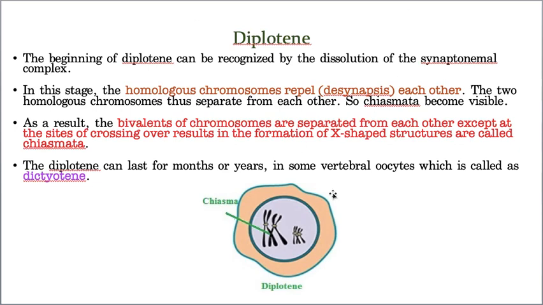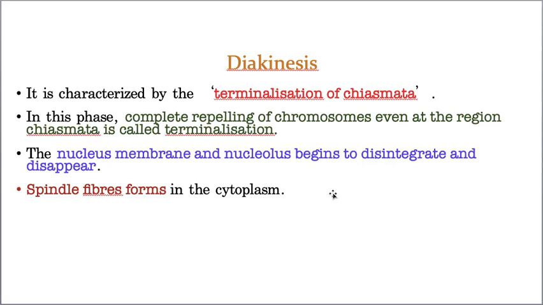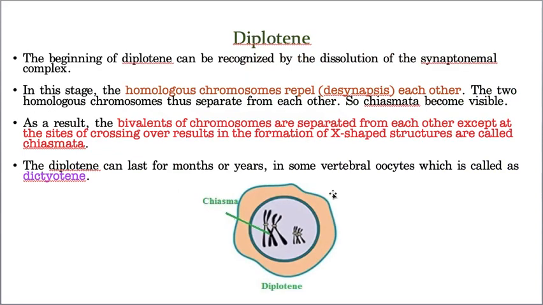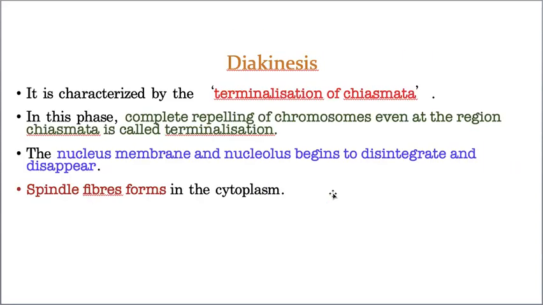Now, let us go for the last subphase of prophase 1, that is diakinesis. Diakinesis means terminalization of chiasma. Earlier, what happened? Repelling of the chromosomes except at the junction of crossing over. Now, the complete repelling of the chromosomes, that means even at the junction of the crossing over also. That means the whole chromosomes will separate completely, and that process, the complete repelling process, is called terminalization. Along with complete terminalization, here two more changes also take place. What are they? The nuclear membrane and nucleolus start disappearing, and the spindle fibers slowly start forming.